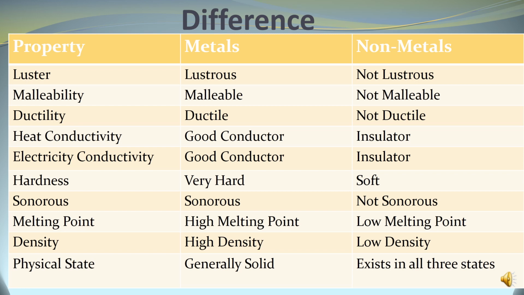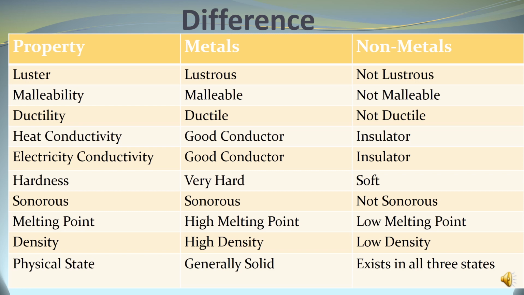Next, hardness. Metals are very hard and non-metals are soft. Some metals are soft, just like alkali metals, as we just discussed. Sodium, lithium and potassium are alkali metals which are soft. And among non-metals, diamond is one of the hard non-metals, while all other non-metals are soft. Next, sonorous. Metals are sonorous and non-metals are not sonorous, meaning they will not produce sound.